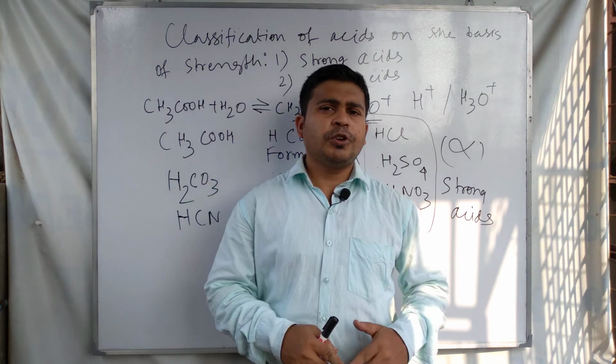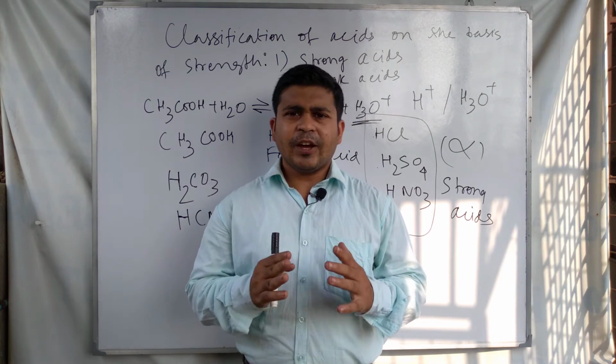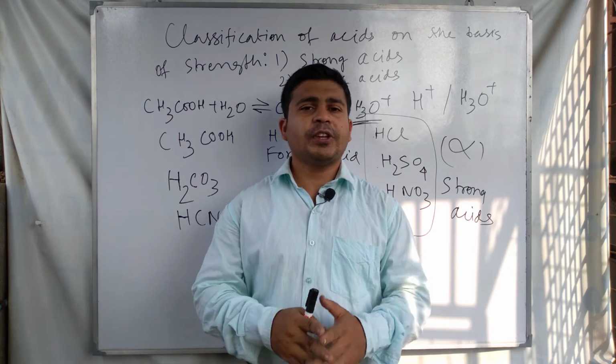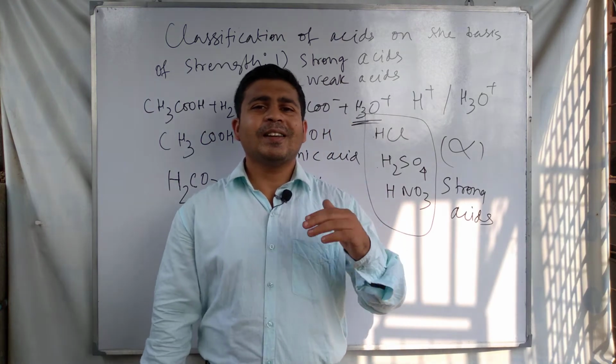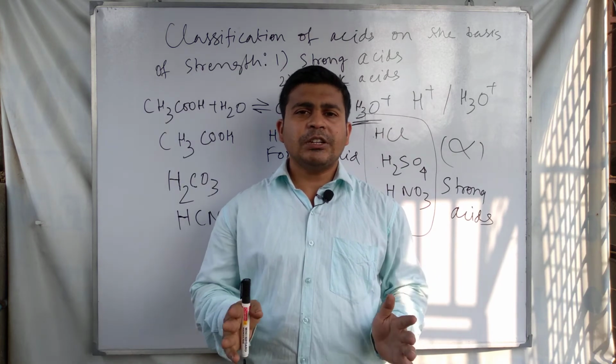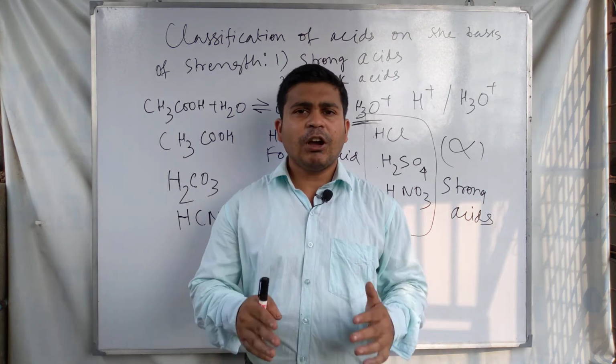One point you have to keep in mind is that in the aqueous solution of weak acids, both ions and molecules can be present, but in the case of strong acids, molecules cannot be present in the aqueous solution because the molecules dissociate into ions.